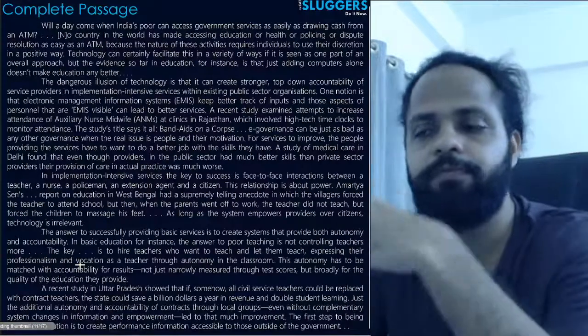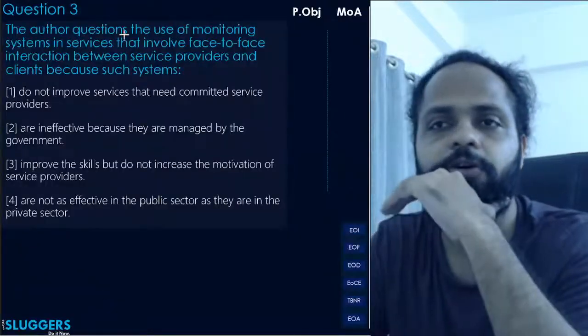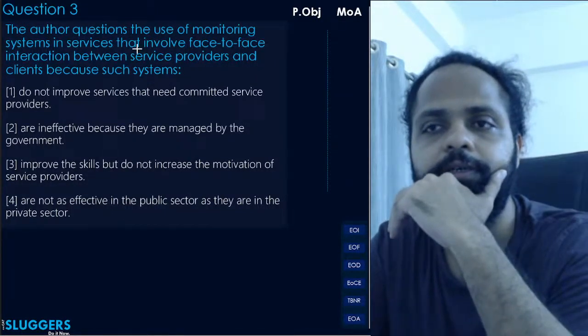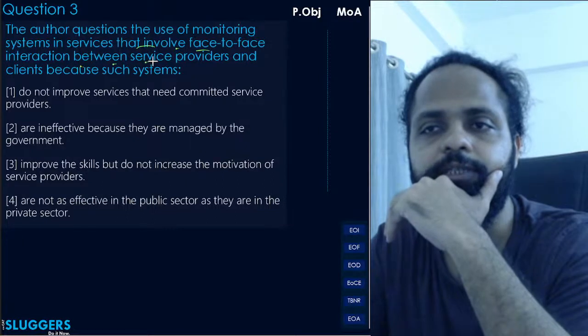आगे चल रहे हैं हम लोग. Question 3, the author questions the use of monitoring systems in services that involve face-to-face interaction between service providers and clients, because such systems do what?